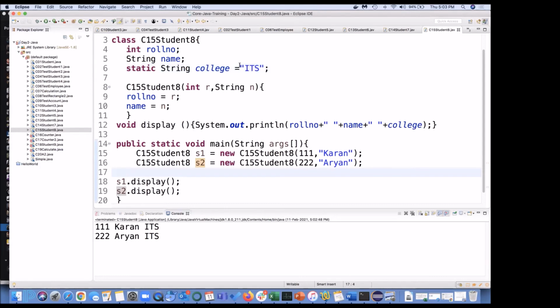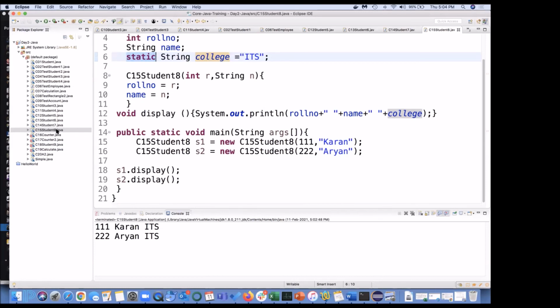And it's a good concept in school software itself. Just imagine different students can have different roll numbers, names, and other parameters, but their college is one. So why should I define a different college for different students? But if it is an inter-college competition, then I may not make this static. But when I am talking about the same school, same district, same college, every time I am going to define it as static, because this will be the same for all students. Okay, now you are getting the implementation of where we use static in real-world programming.